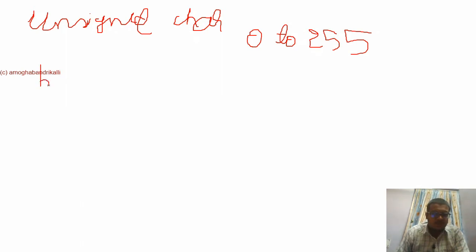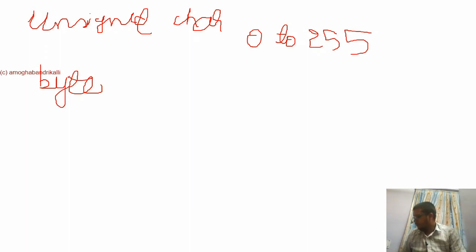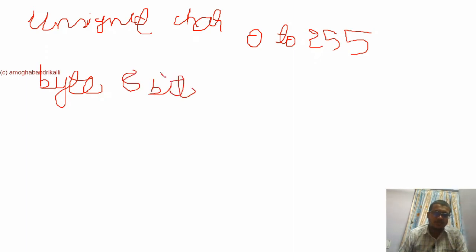So let me give you information about a byte. 1 byte means it is going to store 8 bits of numbers. It can be both signed and unsigned.